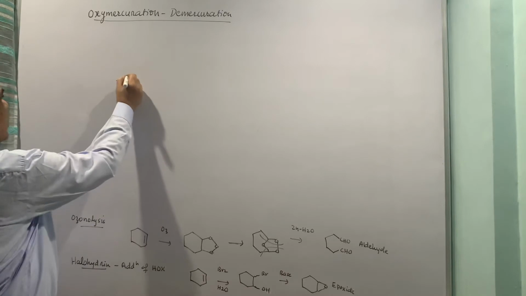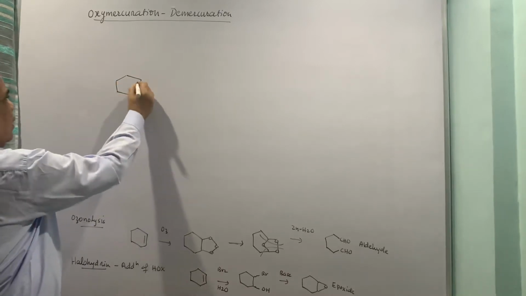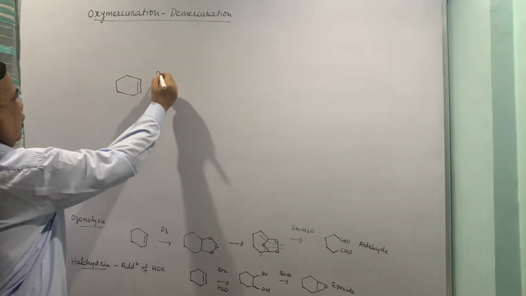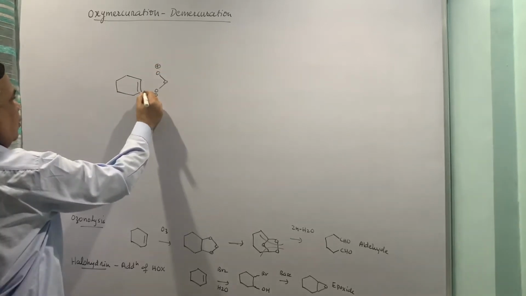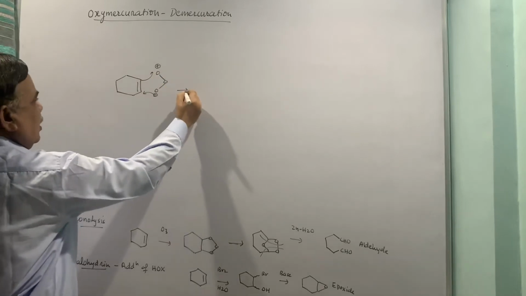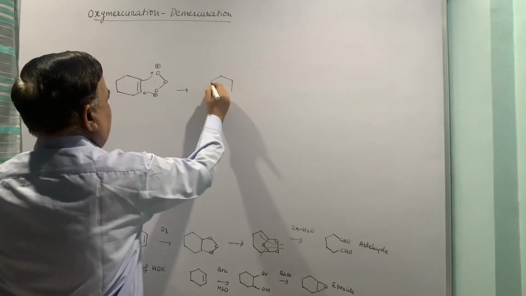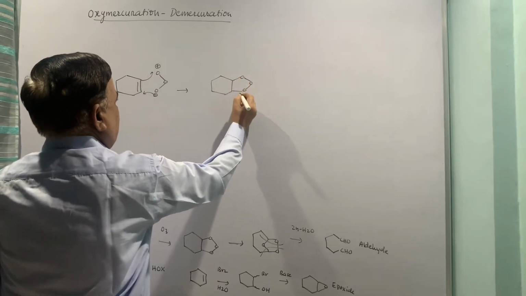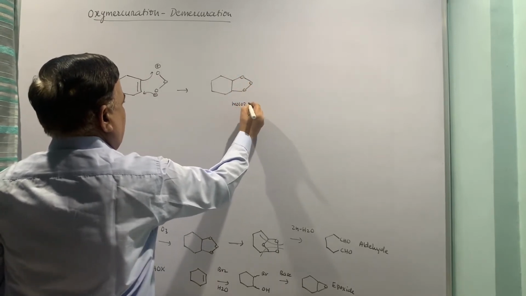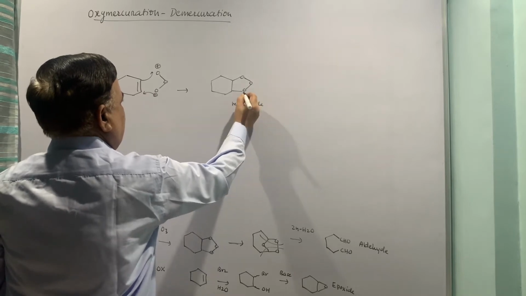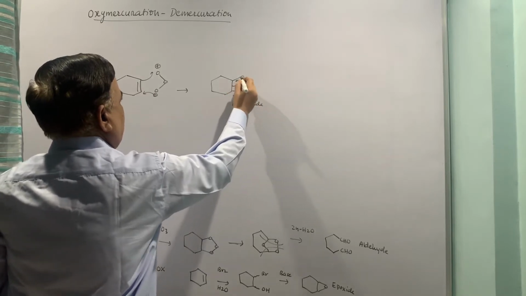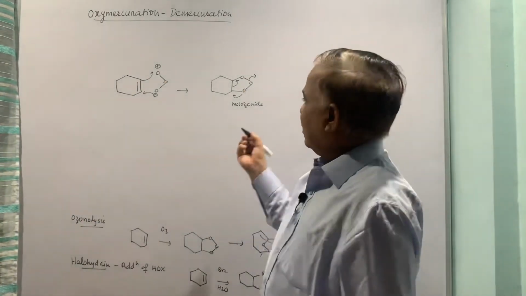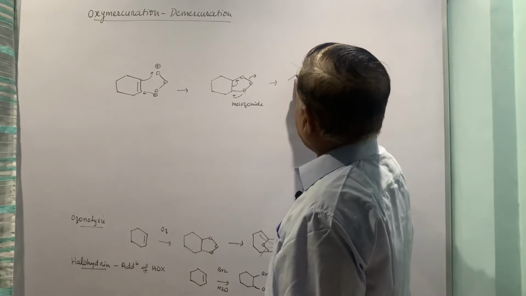So I will stick to the same alkene. First of all, the ozone molecule is a dipole, so it is a 1,3-dipolar cycloaddition reaction leading to the formation of molozonide. Now this is molozonide. Now this molozonide rearranges to ozonide in a small rearrangement reaction.